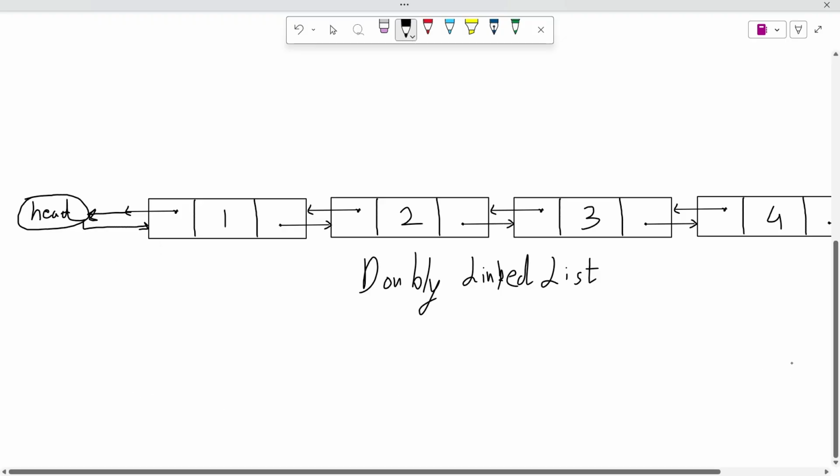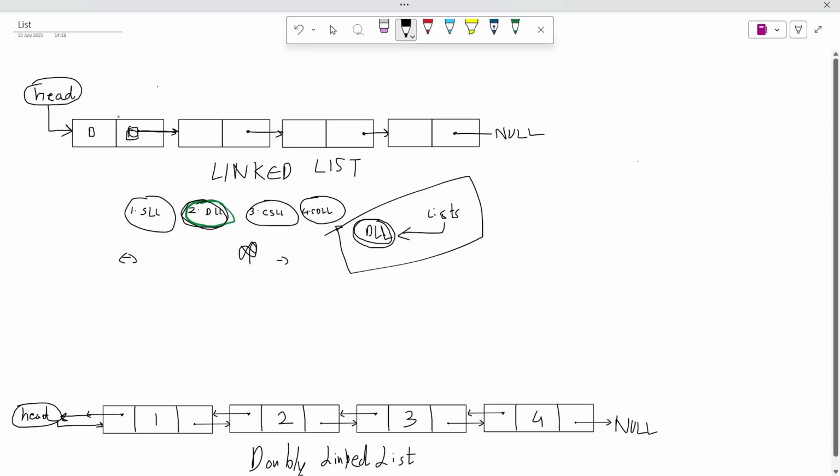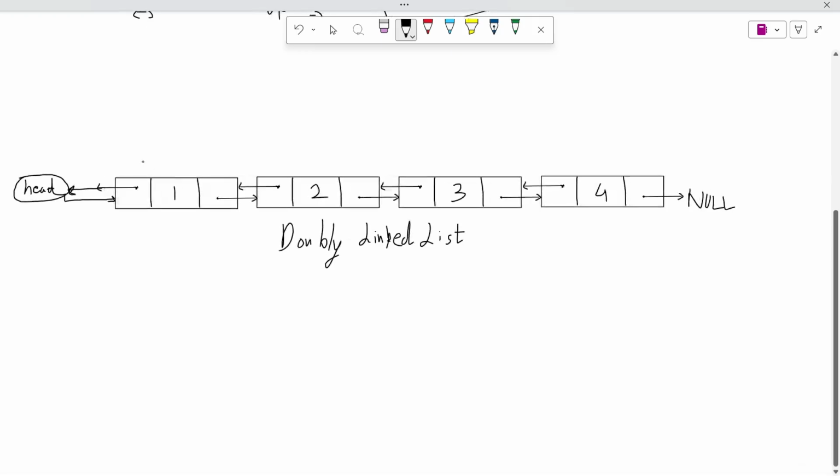Whenever we traverse through a linked list, what do we do here? In a singly linked list, the problem is that we cannot traverse back. We cannot refer to the previous pointer, as there is no pointer named previous. But in a doubly linked list, we have that. So we use a previous pointer, and this one is the next. This points to the next node, and this points to the previous node. For example, for this node, the previous pointer points to the node before this node, and the next pointer points to the node after this node. So this is how the doubly linked list works.